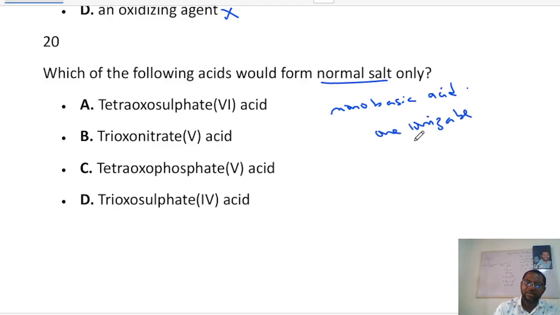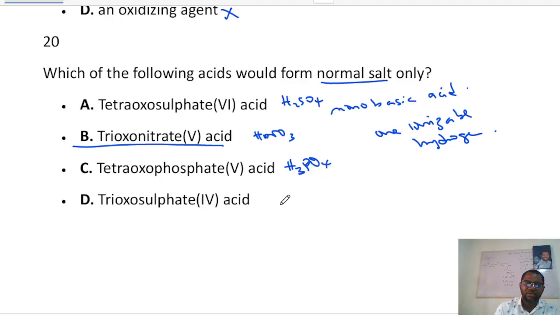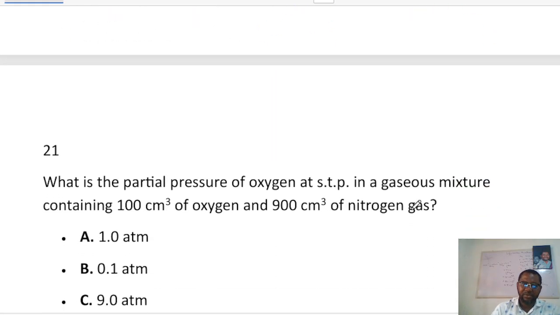The only one I can see here is this, because this one is H2SO4, which has two ionizable hydrogens. This is HNO3, which has only one. Tetraoxophosphate is H3PO4, which has three ionizable hydrogens. Trioxosulfate is H2SO3, which has two ionizable hydrogens. That's very important for us to note.